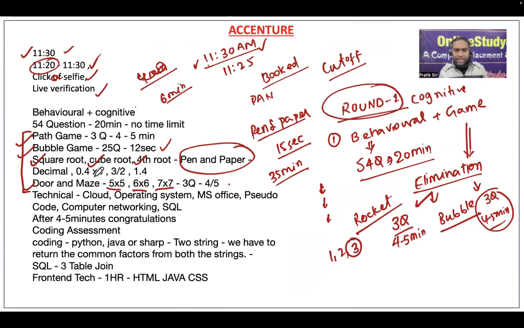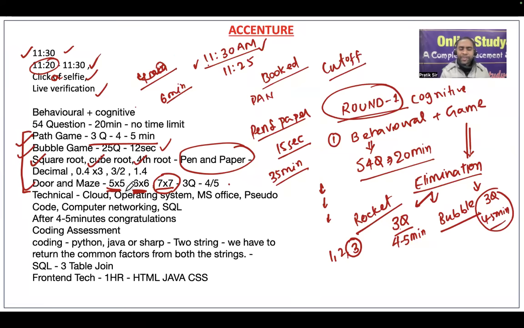Now friends, in each section, if you at least solve 2 games out of 3, and the last game if you attempt it but are not able to solve, still some of the students were able to qualify. So here also 3 questions in path game. If you solve 2 questions and the last question if you try to attempt but could not, then also you will be able to move ahead, right? Okay, now that is also clear.